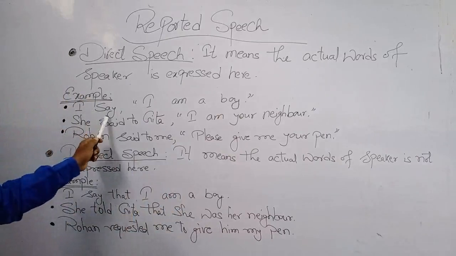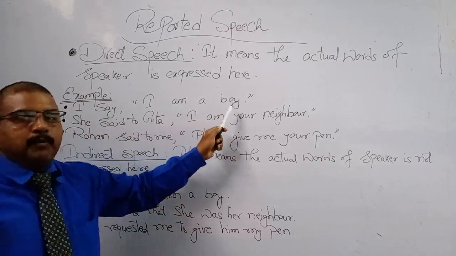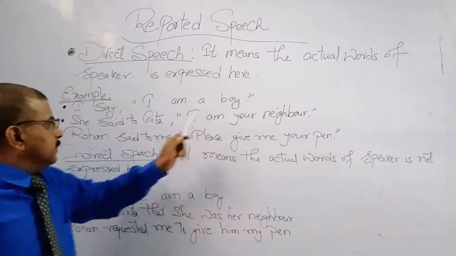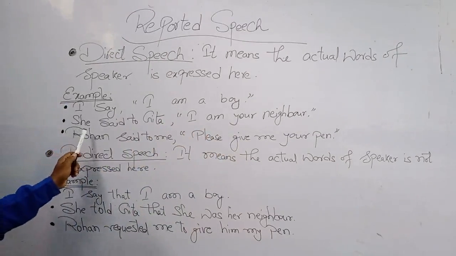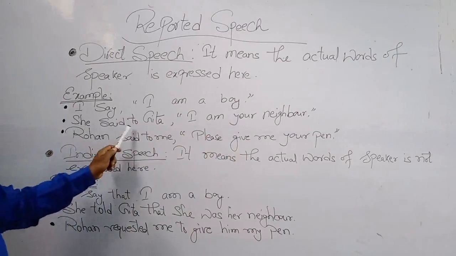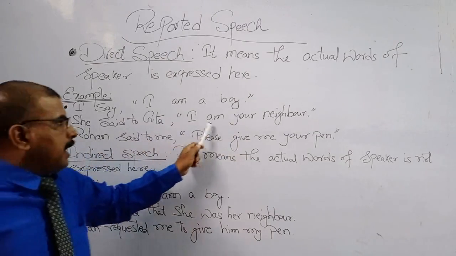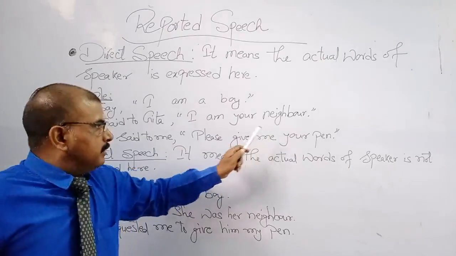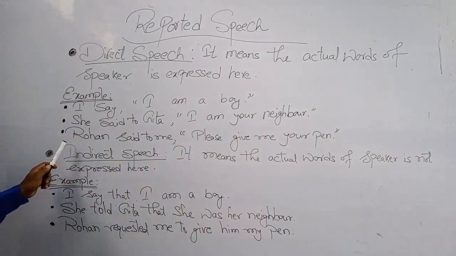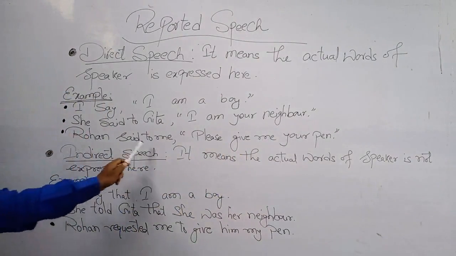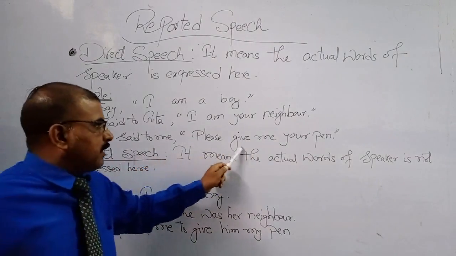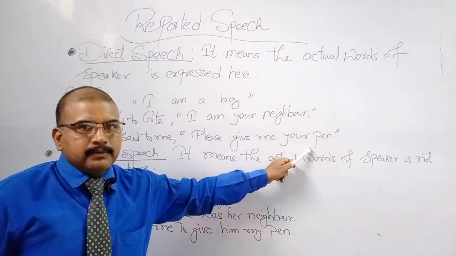Example: I say, "I am a boy." Second example: She said to Geeta, "I am your neighbor." Next example: Rohan said to me, "Please give me your pen."